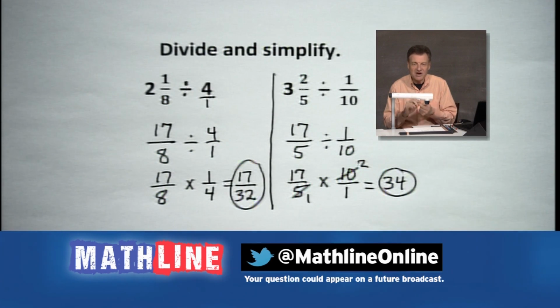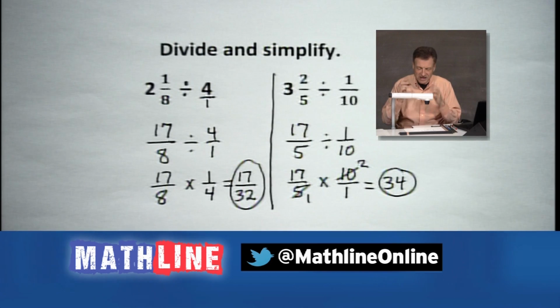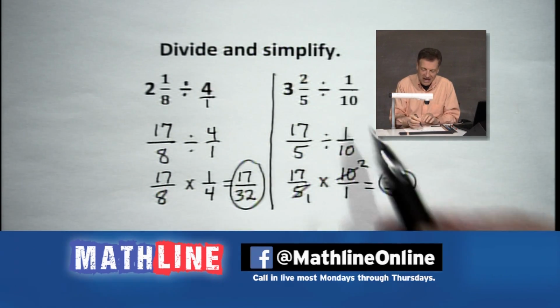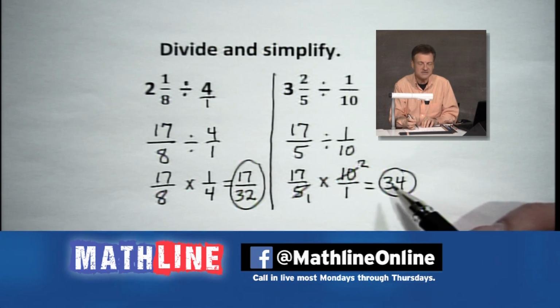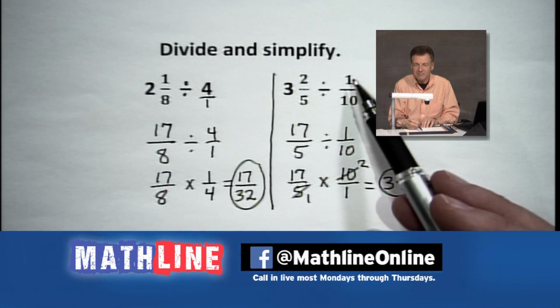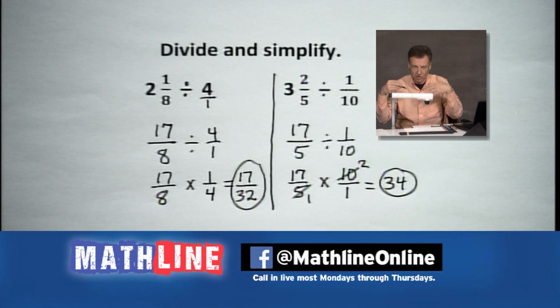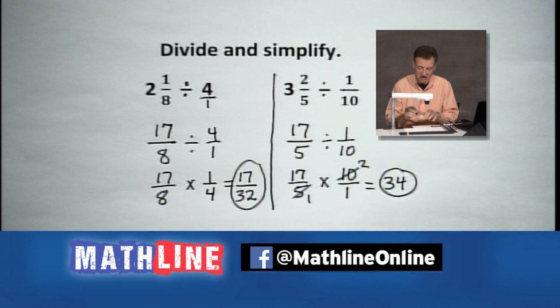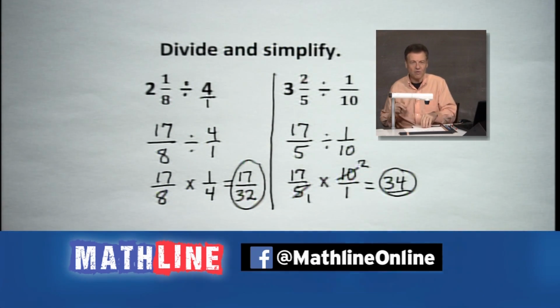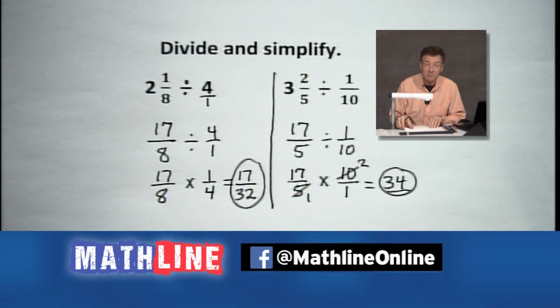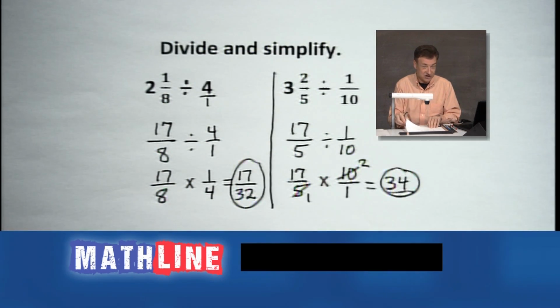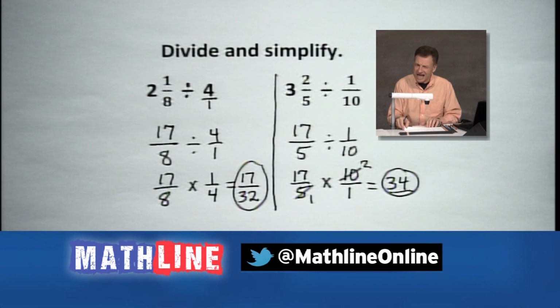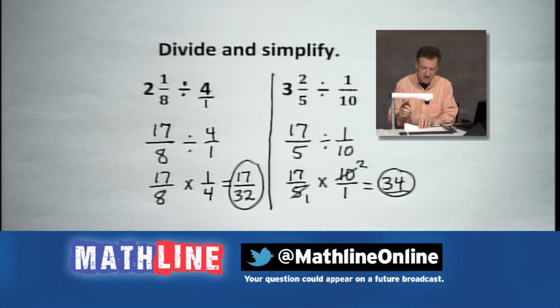So be very careful. It's tempting because you're sitting there, you're thinking dividing by 1/10. But it's not like we're dividing by 10. If we divided by 10, that would give us much, much smaller pieces. But basically, by dividing by 1/10, we're multiplying. We're increasing how many pieces we have here. And it actually gets us to 34. So interesting. Be careful with your division. Because sometimes those answers almost look like, I don't get that. But it's because, again, it's the reciprocal effect. Watch out for it, okay?